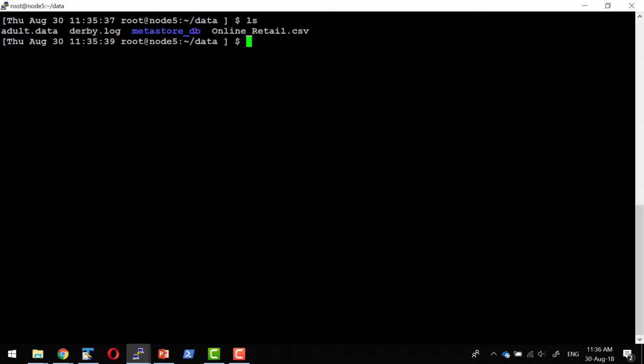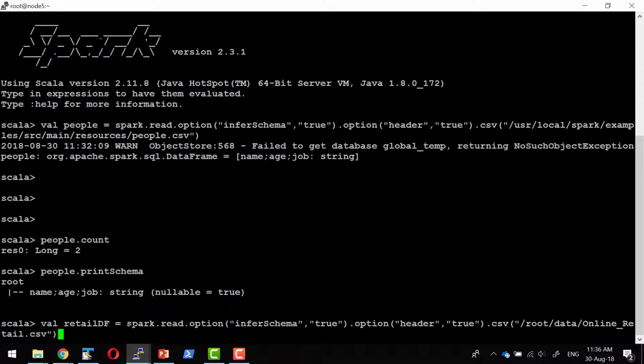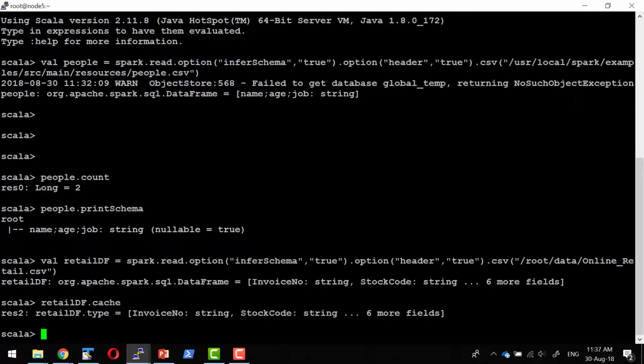I'm going to read this specific CSV data. I'm going to use the Spark session. I'll say read. I'll pass the options. It should infer the schema automatically, and it has the header. The location of the CSV file is this specific location. I'm going to explicitly say store this particular file in memory always. Now I can visualize this particular data frame as a table.